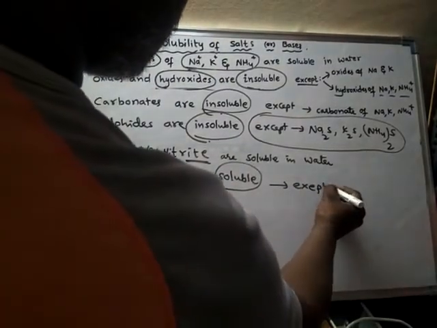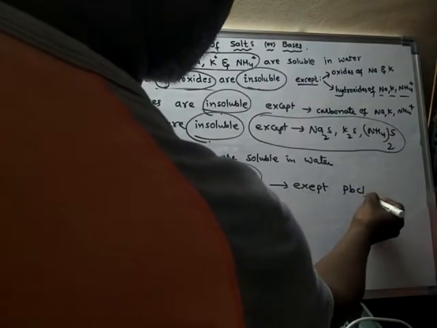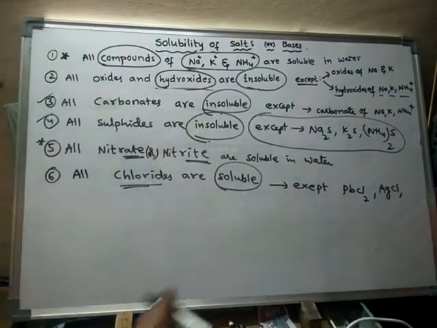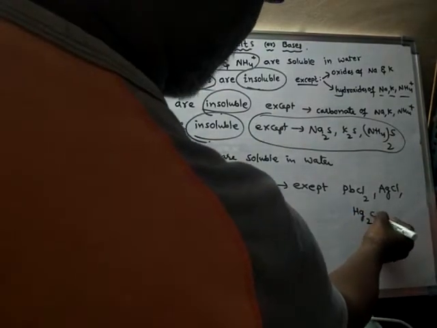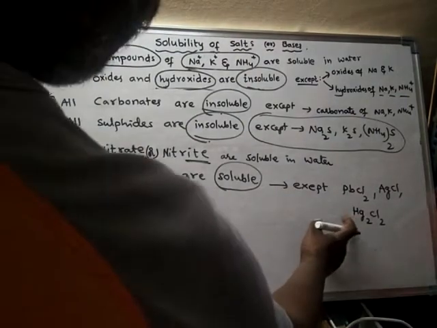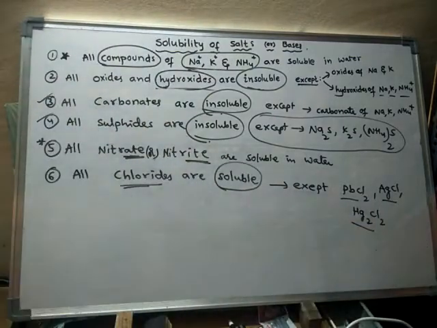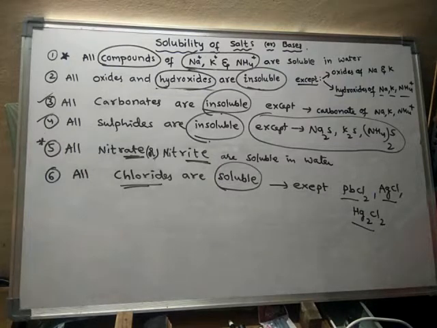Except lead chloride, silver chloride, and mercurous chloride, Hg2Cl2, which is also called calomel. These are insoluble. So these three are insoluble. All other chlorides are soluble.